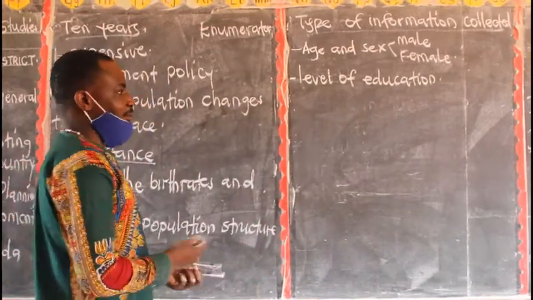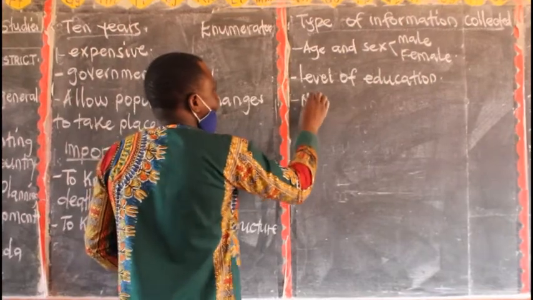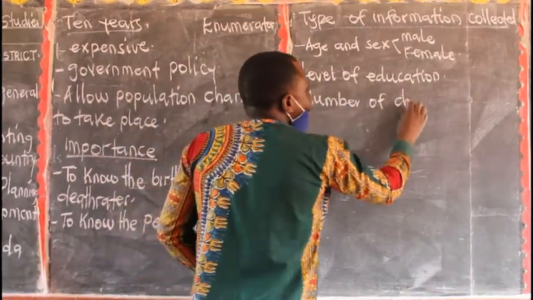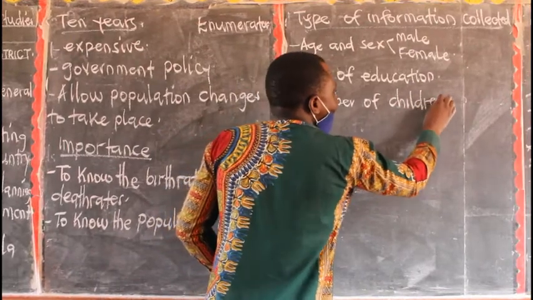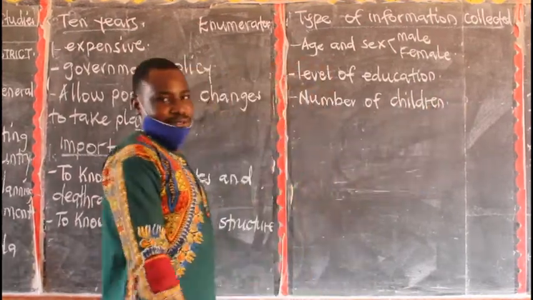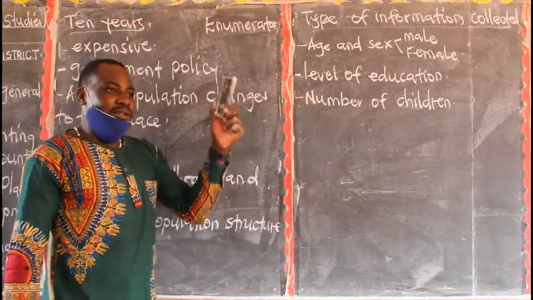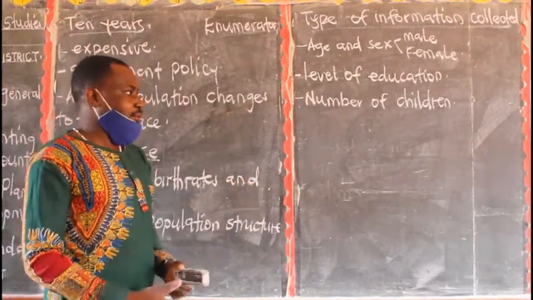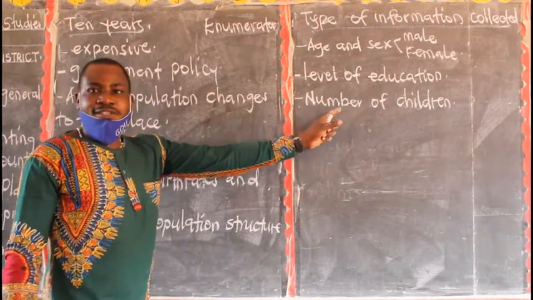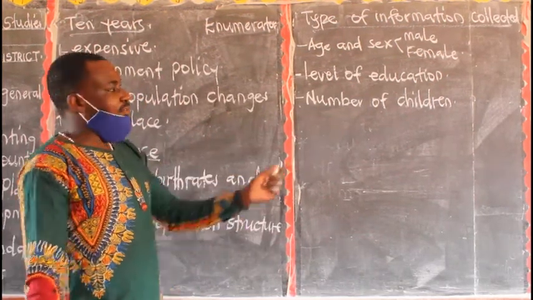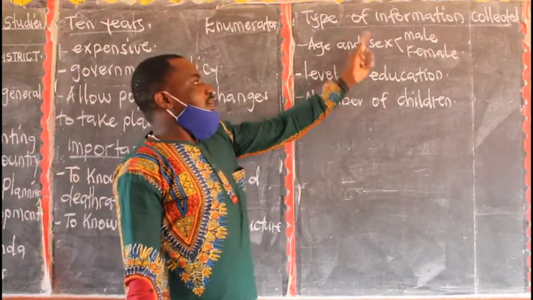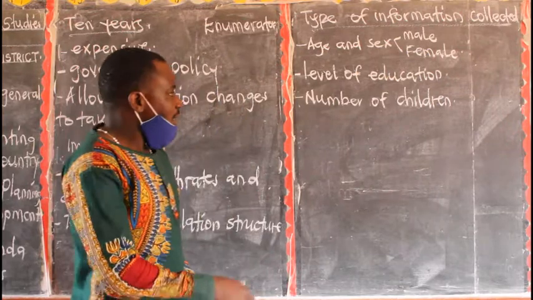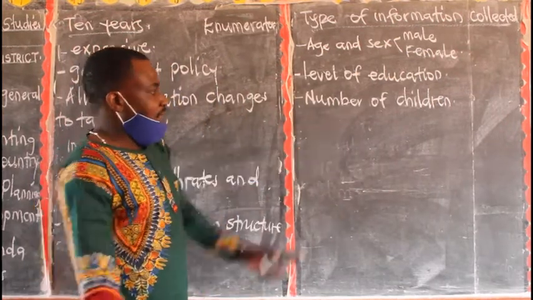Then the third one, we have the number of children. Now in most cases, you find some people giving wrong information. When you give wrong information, then it will be a problem for our government to plan for its people. So make sure when you are giving this type of information, the information you give should be the correct information. So you have the number of children.